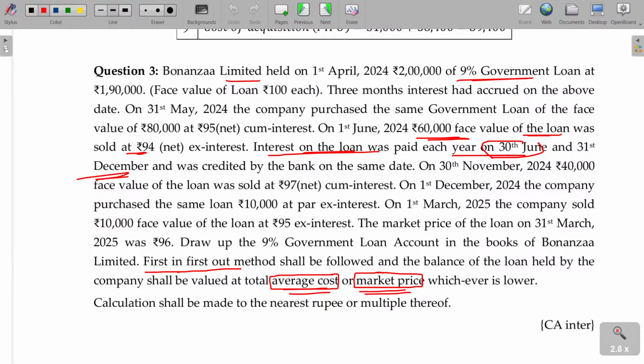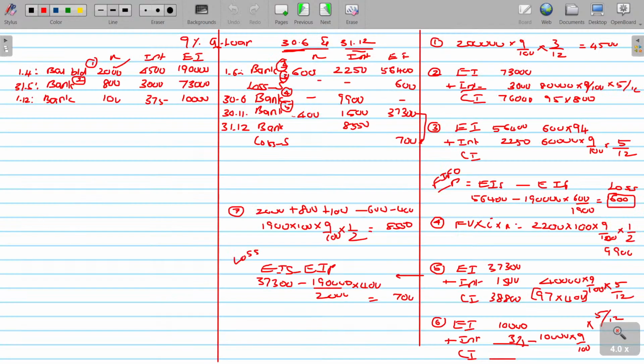So after that, what am I going to do? Up to this is over. On 1st March 25, the company sold 10,000 face value of the loan at 95 ex-interest. On 1st March, again one more sale is there. Eighth one. I'll post that value here. Ex-interest, interest, and cum-interest.